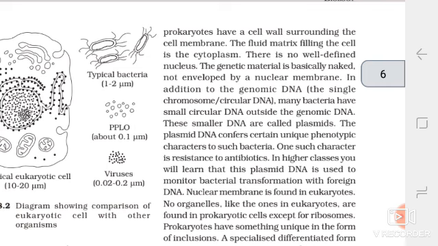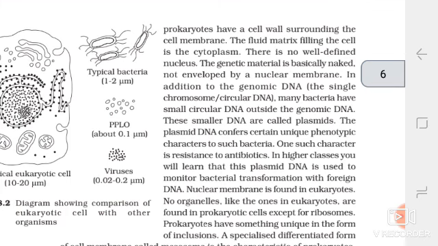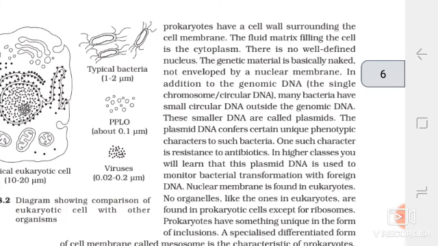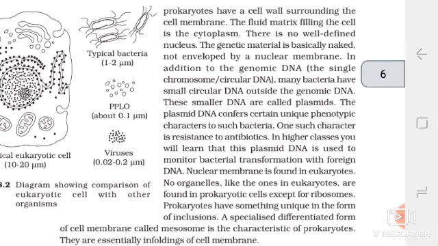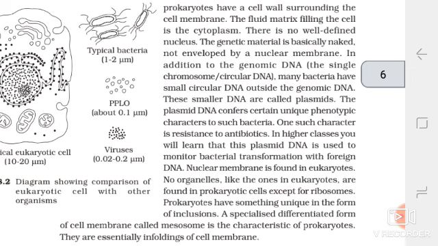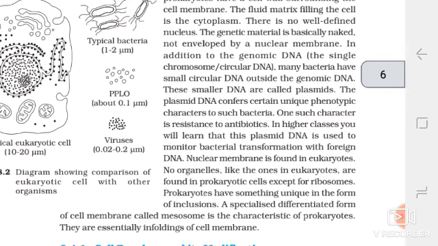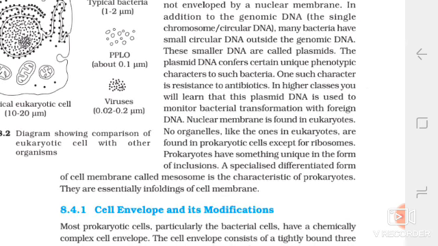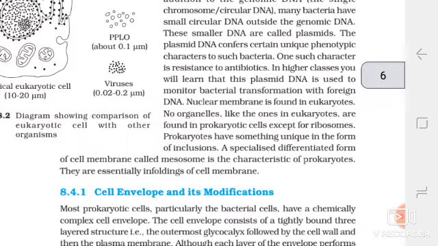Nuclear membrane is found in eukaryotes. No organelles like the ones in eukaryotes are found in prokaryotic cells, except for ribosomes. Prokaryotes have something unique in the form of inclusions. A specialized differentiated form of cell membrane called the mesosome is a characteristic of prokaryotes. They are essentially infoldings of the cell membrane.